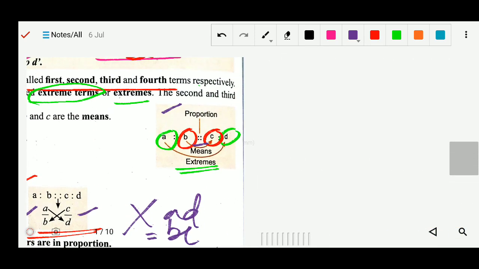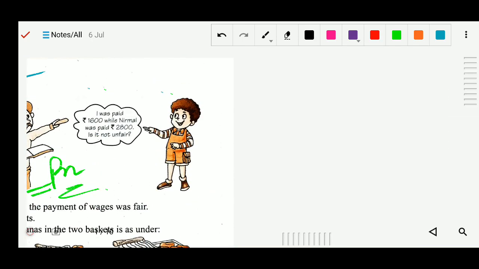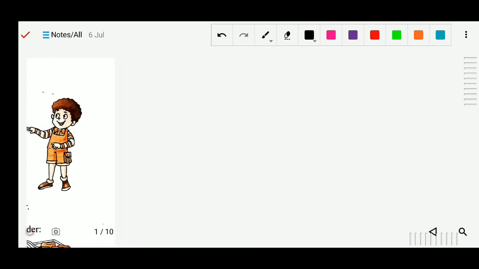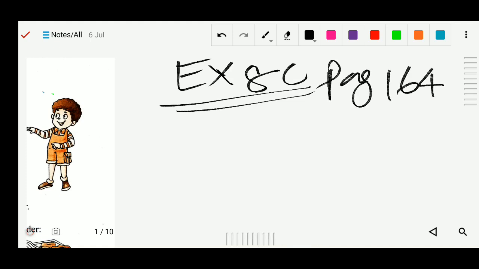So here we are going to solve some question from exercise 8C. Okay, so now the first question we are going to solve from exercise 8C. That is page number 164. The first question, number 1, determine the following numbers in proportion. We have to determine the number in the proportion. So here I am going to solve number 1, sub question 2.